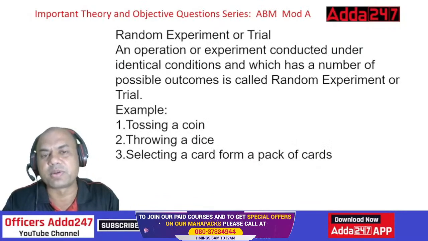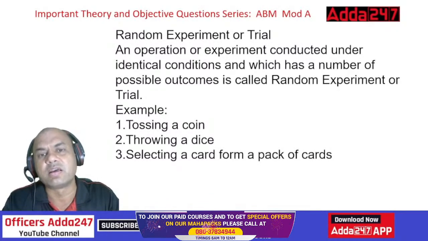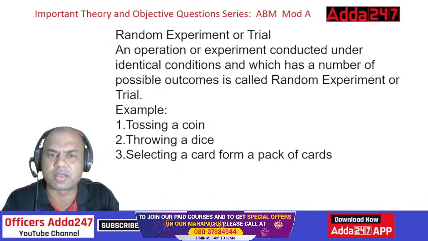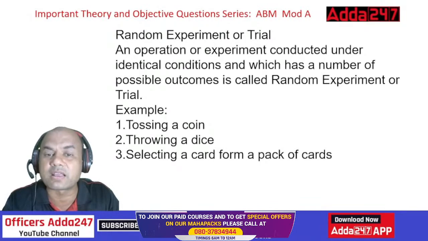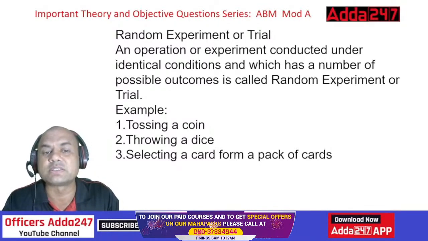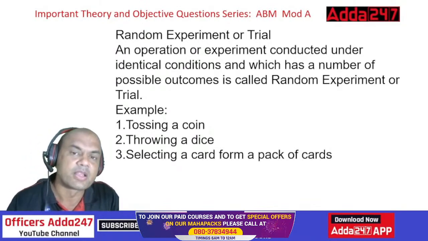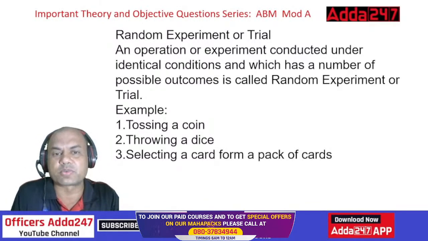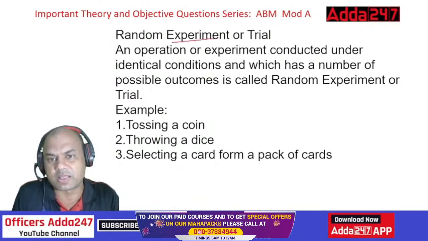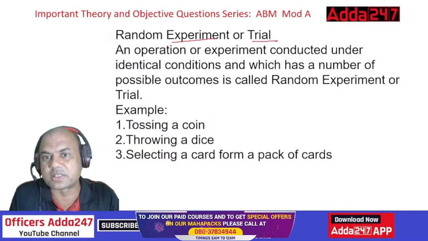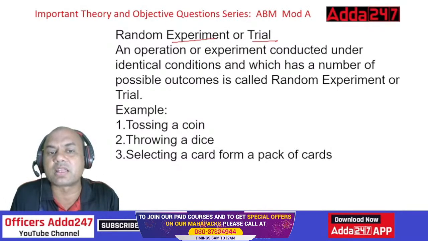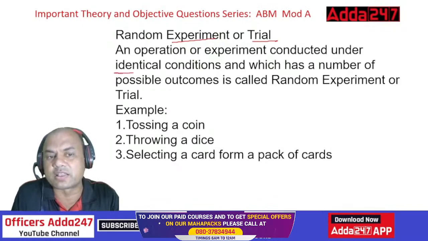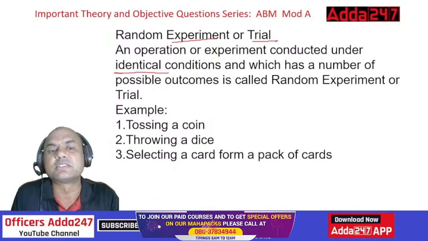Random trial or experiment. What do you mean by this random trial? Again, just now we saw some random name, random definition, right? An operation or experiment conducted under the identical conditions and which has number of possible outcomes is called a random experiment or trial. If the exam question comes about random experiment or trial, typically this definition, this is from your book. Identical is very important. Identical means similar.